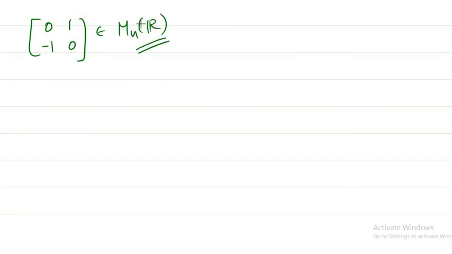If you take a matrix 0 1 minus 1 0, and consider it as a matrix from Mn of R, then the eigenvalues are what? You get the characteristic equation lambda square plus 1 equal to 0, and the roots are lambda equal to plus or minus i.